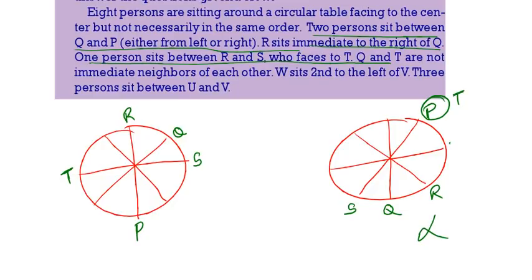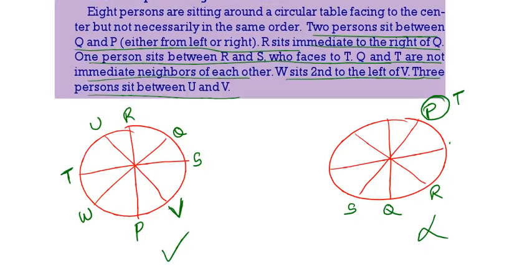Now, Q and T, they are not immediate neighbors of each other. W is sitting second to the left of V. There are 3 persons between U and V, which means U is opposite to V. W is sitting second to the left of V. So this is the correct puzzle.